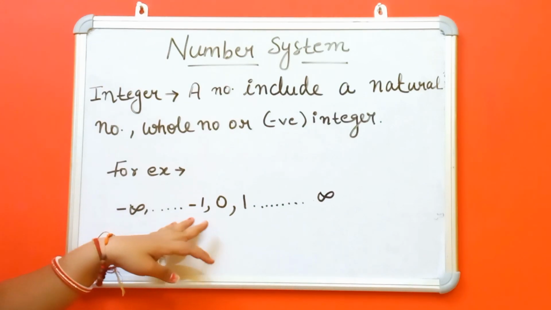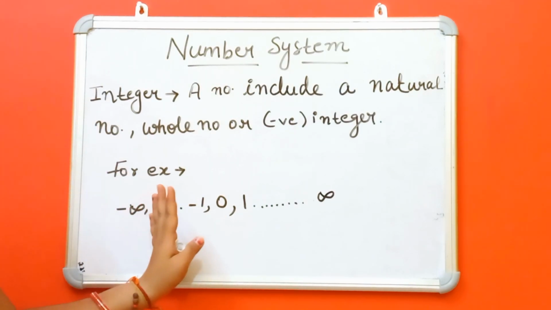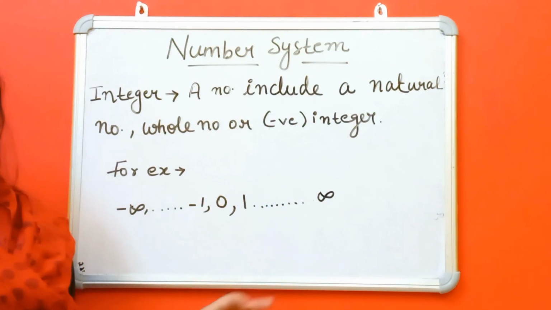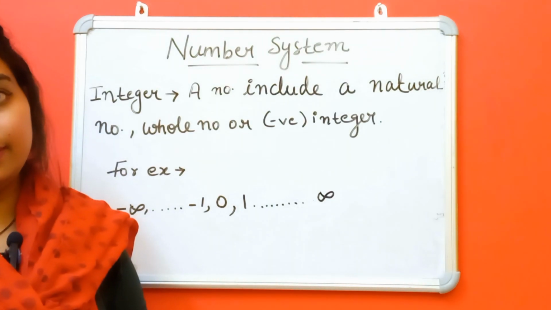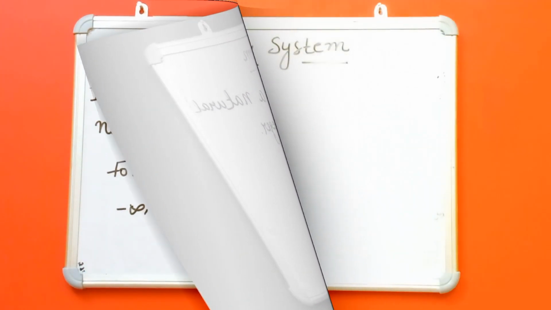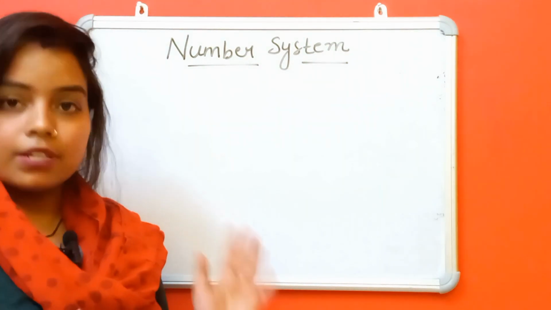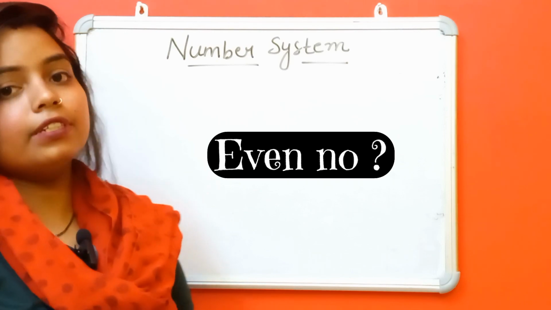Okay, 0 is neither a positive integer nor a negative integer. Okay, 0 हमारा ना ही positive integer है और ना ही हमारा negative integer है. ठीक है? Okay, these all are part of our number system, so remember this concept.